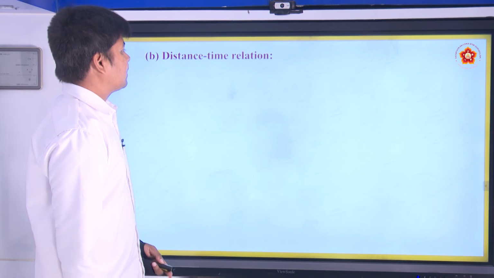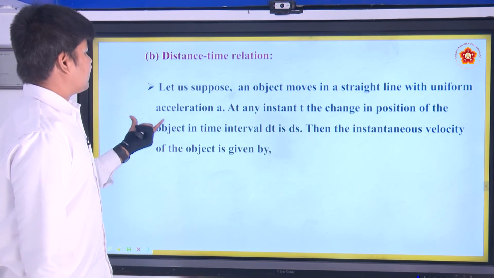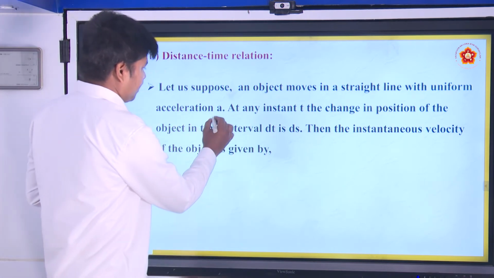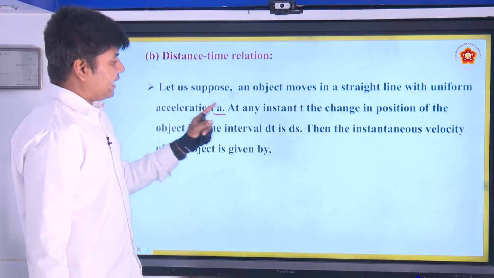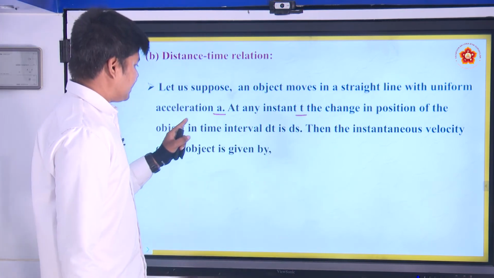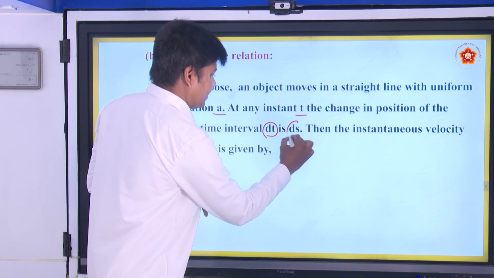Now, let us calculate the distance-time relation. In the same way, let us suppose an object moves in a straight line with a uniform acceleration a. At any instant of time t, the change in position of the object in time interval dt is ds.